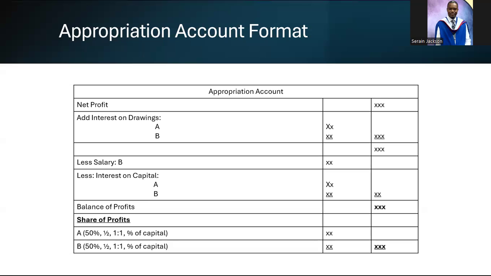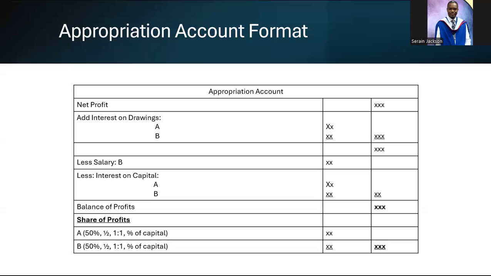And they can also give it to you as a percentage of capital invested. That way, you'd have to calculate the percentage on the capital that is invested, and you use that as the profit sharing ratio. But you don't have to worry about that as yet. You worry about what is before you. So I don't want you to worry about it. We are going to practice.